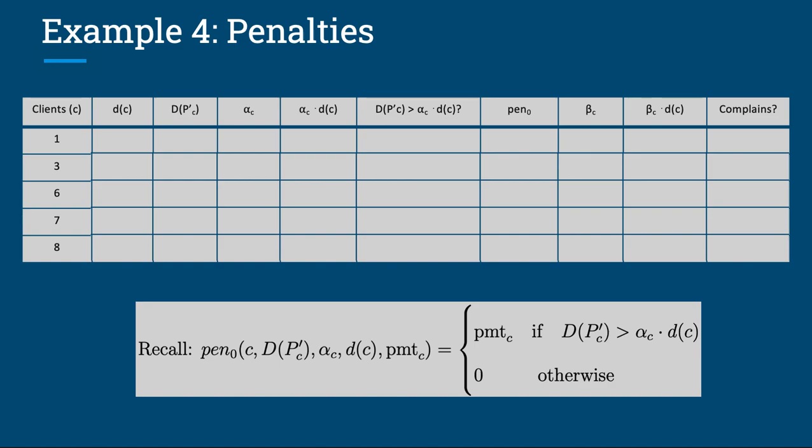Let's start again with client 1. The minimum path delay for client 1, little d of 1, is equal to 2. And as we saw on the last slide, the routing delay, capital D P dash of 1, also equals 2.